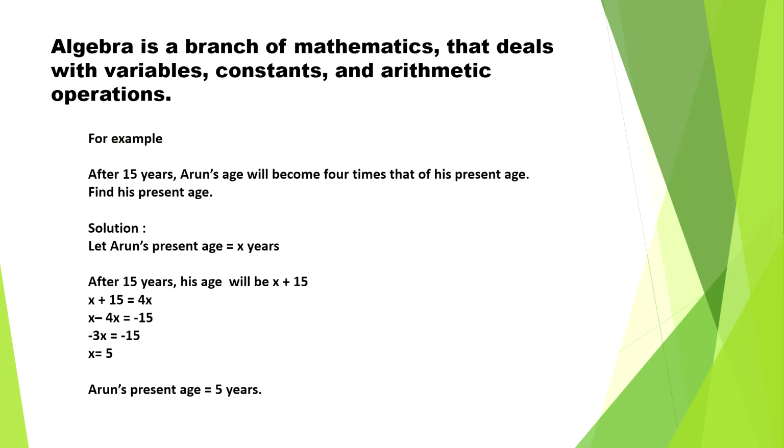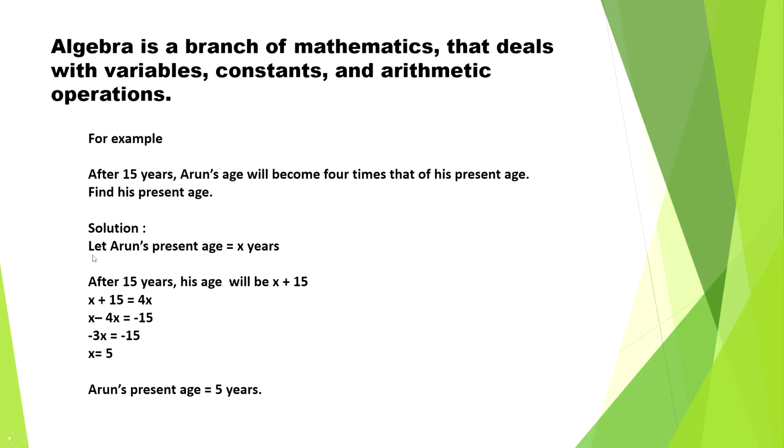For example, after 15 years, Arun's age will become 4 times that of his present age. Find his present age. So here Arun's age is not given, but it says after 15 years it's going to be 4 times of his present age. So first thing is we need to know what is the present age of Arun.